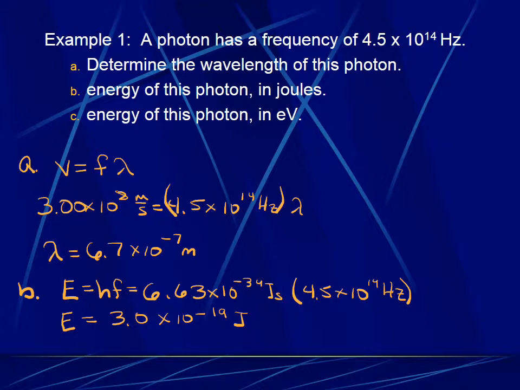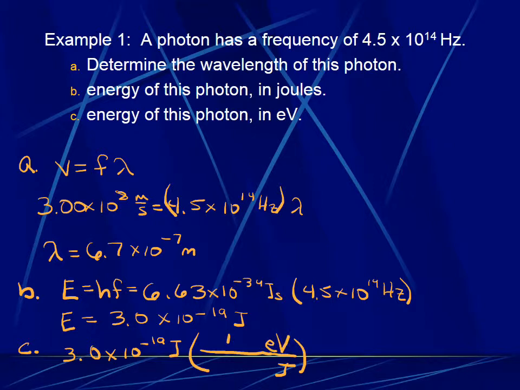For part C, we want to convert this into electron volts. So 3.0 times 10 to the negative 19 joules. We'll set up our factor. I like to put the units in first, so we want the joules to cancel out, so I put joules in the bottom and electron volts on the top.